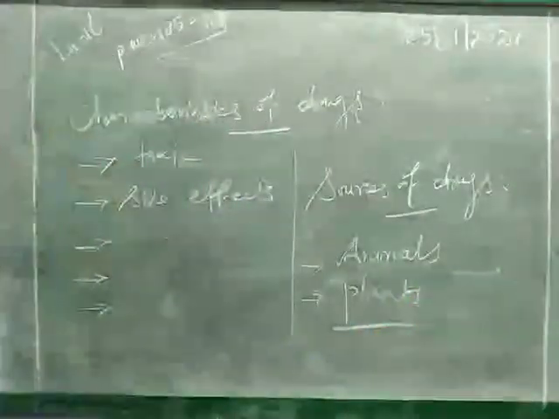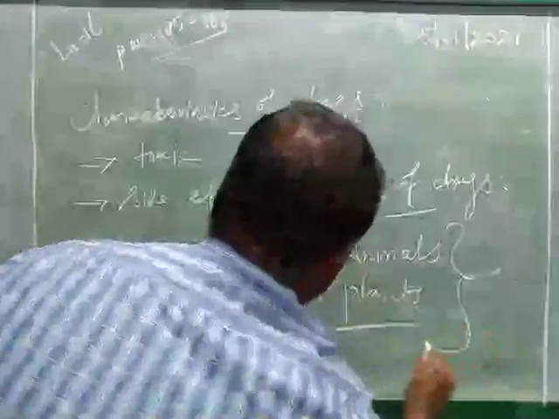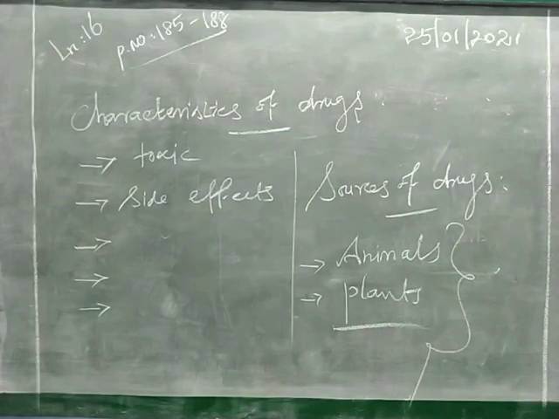Some of the medicines we are extracting from animal tissues, and some of the drugs we are extracting from plants. The main sources of drugs are animals and plants. Modern manufacturing adopts many chemical strategies to synthesize drugs for specialized treatments which are more uniform than the natural materials.